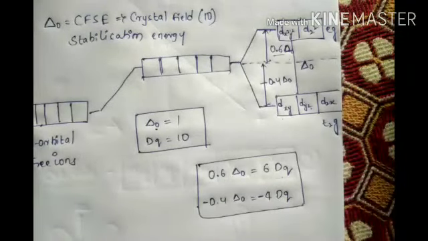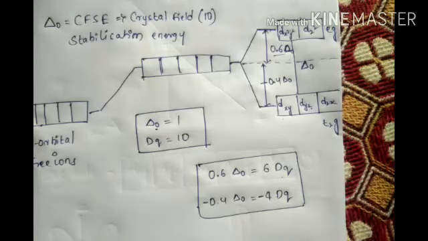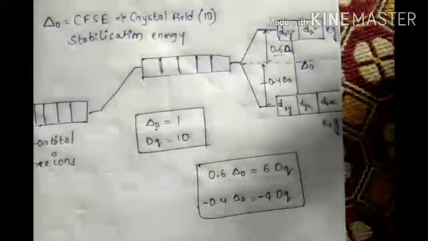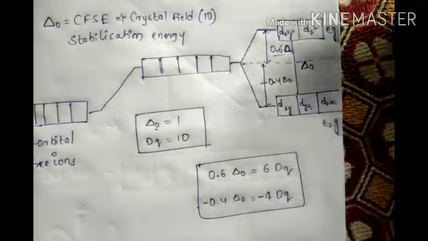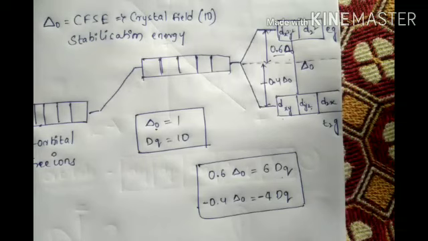Careful. Sorry, this is minus 4 and plus 6, that is minus 0.4 and plus 0.6. Which is going downside, that is called negative, and which is going upside, that is called positive.